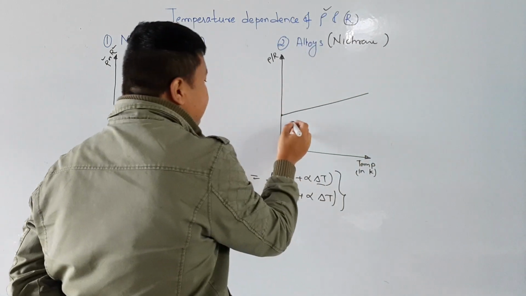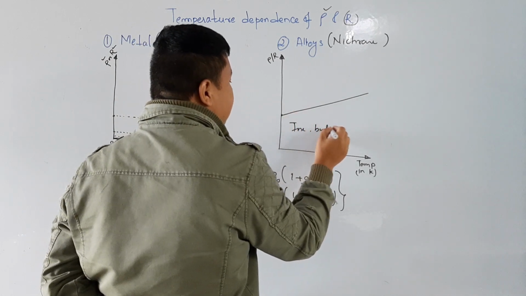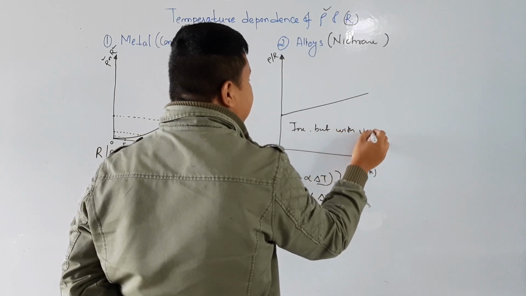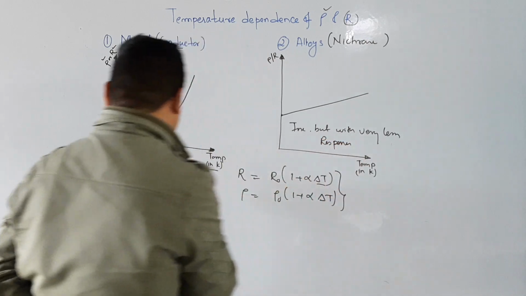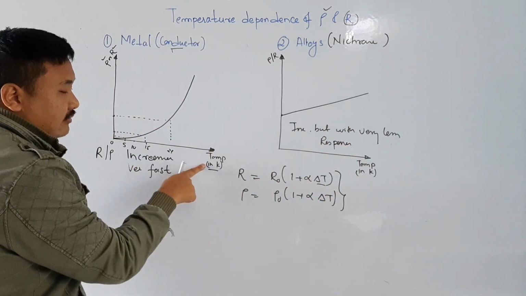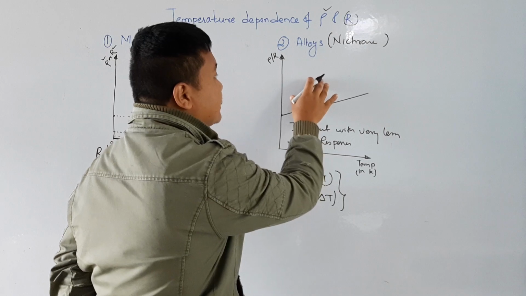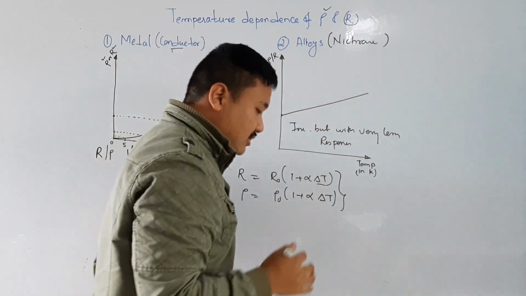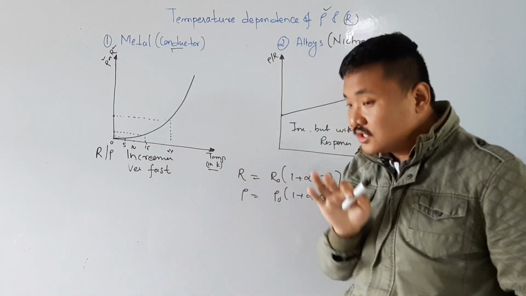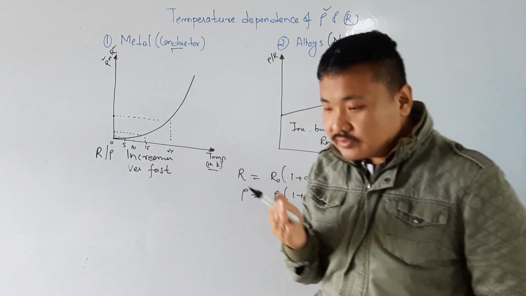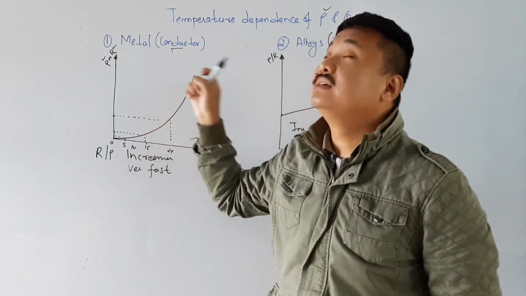Though it will increase, it increases with very less response. Metal is very reactive: when you increase the temperature, it will increase very fast, but the resistance or resistivity of these alloys will not increase very fast. With this graph, we conclude that whenever we construct a resistance, we do not use metals.